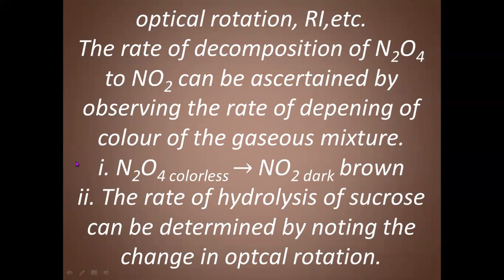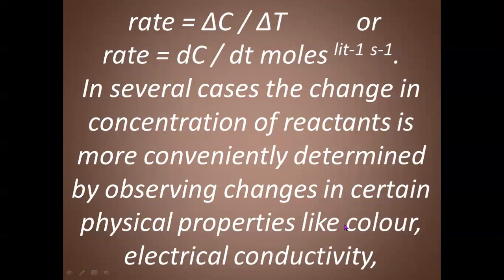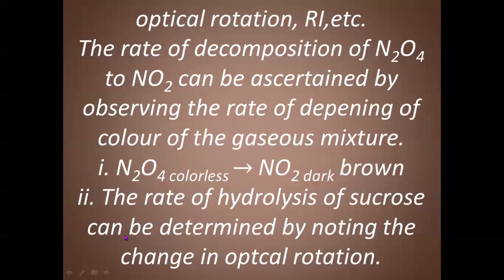In the above case, we have taken an example in which chemical analysis like volumetric analysis was involved to find the concentration. Here we have some other ways to find the concentration. We can observe the color, sometimes it will be light color, sometimes dark color, and we can note down the electrical conductivity, optical rotation, refractive index, etc. of the mixture, and then we can find the rate of reaction.